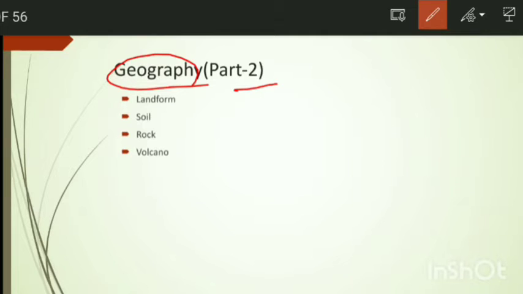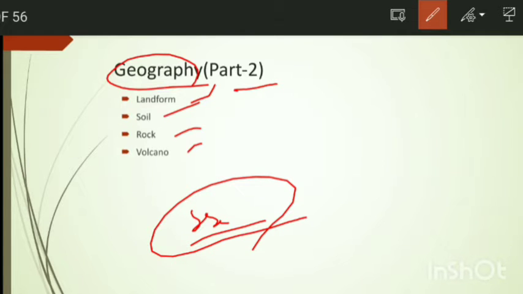If they have already gone through these topics, like they have read them from any book or went through any videos, it will give a double benefit to them, as they can evaluate themselves and see what standing they have now as a score before the exam. We are going to discuss the topics landform, soil, rock and volcano today. And the video is important for SSC, railway and other defense or other government examinations.